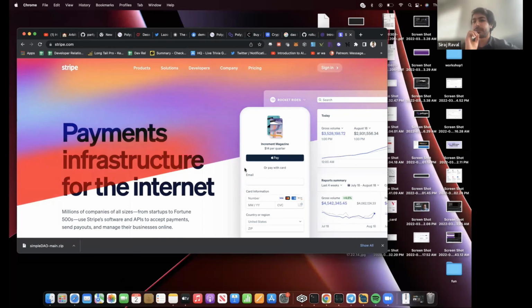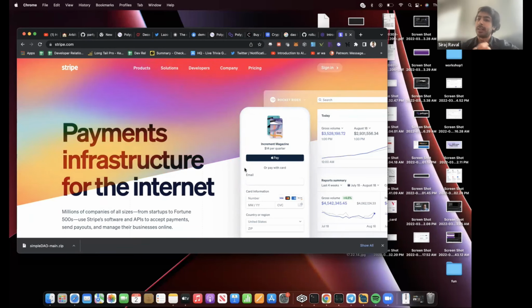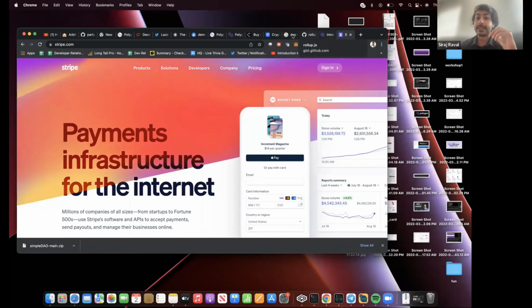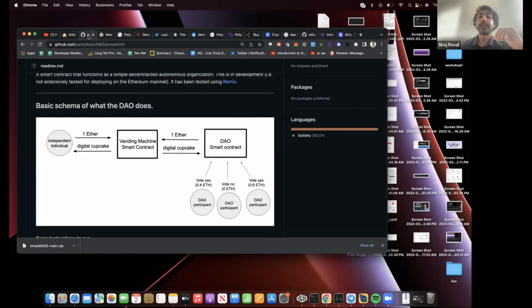What's the fundamental difference between a bank account or an online Stripe account and a DAO? The fundamental difference is that the DAO is publicly viewable. The funds are publicly viewable. Nobody can take a little bit of funds, take a little bit of pie. You know how politicians do. Take a little bit of pie. Nobody knows. This is publicly viewable.